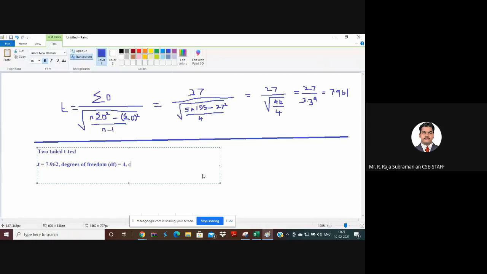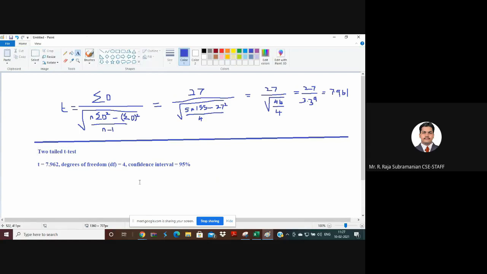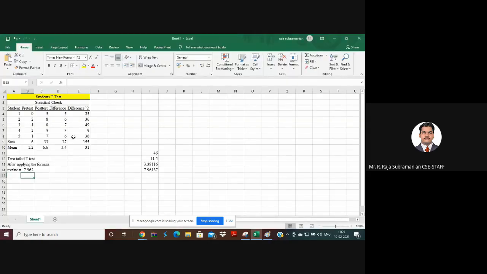And the confidence level, confidence interval. I can fix any confidence interval. Usually you'll have confidence like 90 or 95% on predicting this particular value, right? I say the confidence interval is going to be 95%. So this value we are fixing, and based on this value, for this particular statistical sample data set, I need to check whether this sample hypothesis is working or not working.